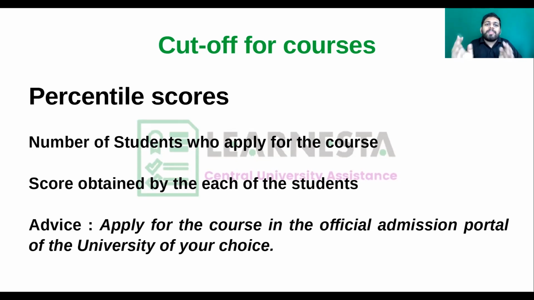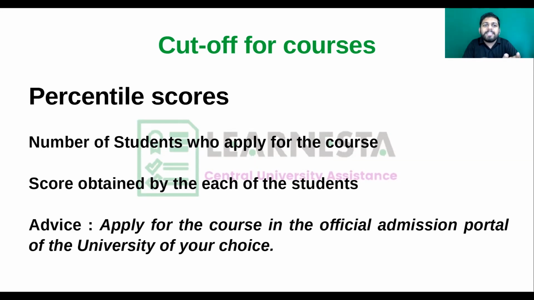300. So 100 percentile would be 350, those students who have 350 scores, and 0 percentile would be those students who have 50 marks. So the gap between them is 300, and so each 3 marks will carry 1 percentile score.